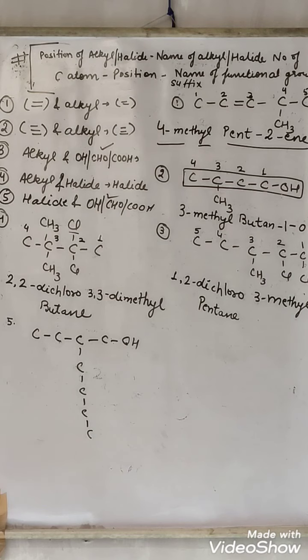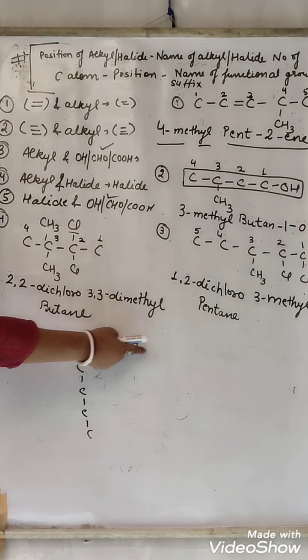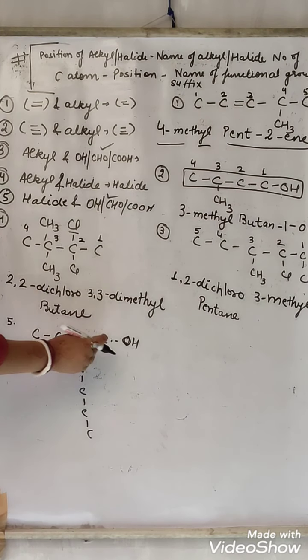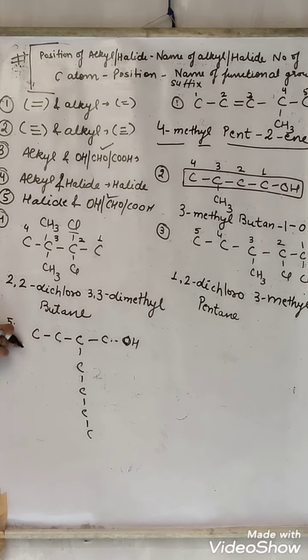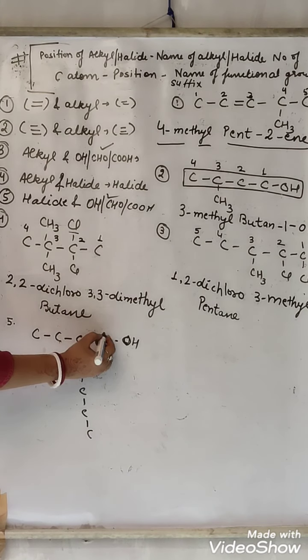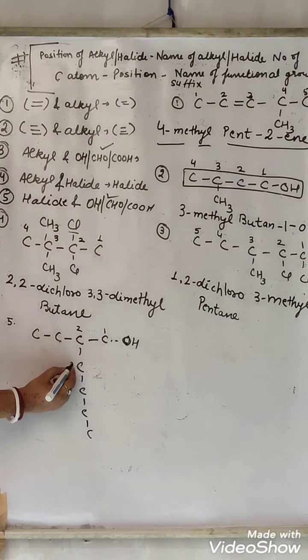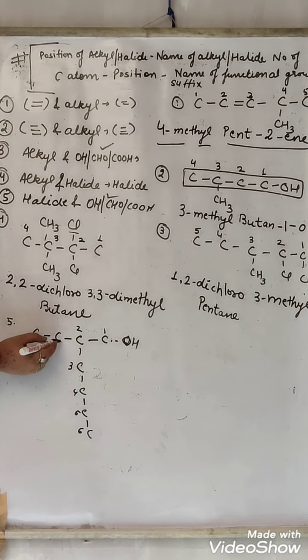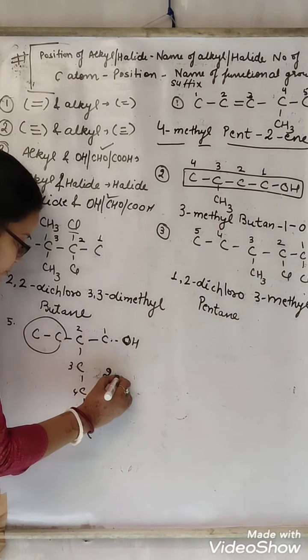All right. Next one, we will select the longest chain. If we go from here, this we must take. A functional group is there. This we must take. 1, 2, 3, 4. If we go 1, 2, 3, 4, 5 and 6, so we will select this, right? Now at what position are these 2 carbons present? Second position. So we will write 2.